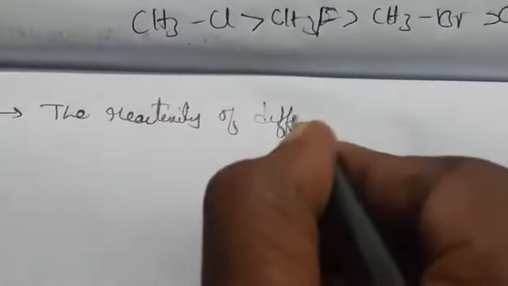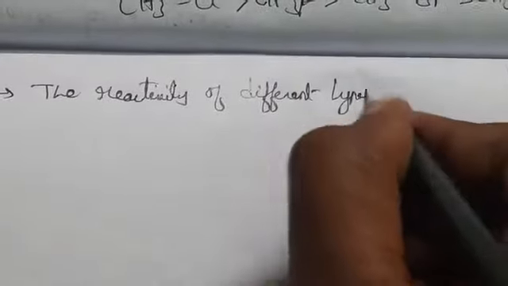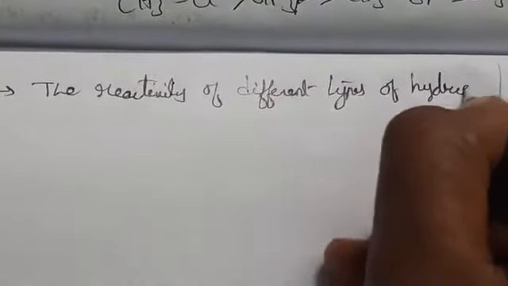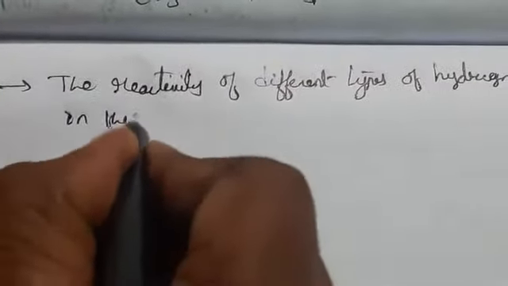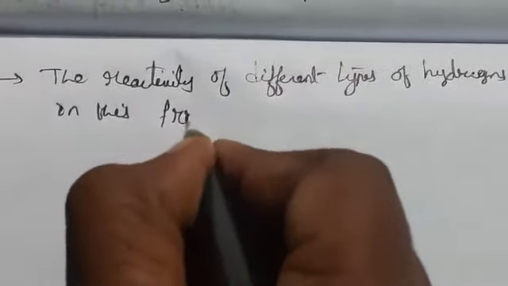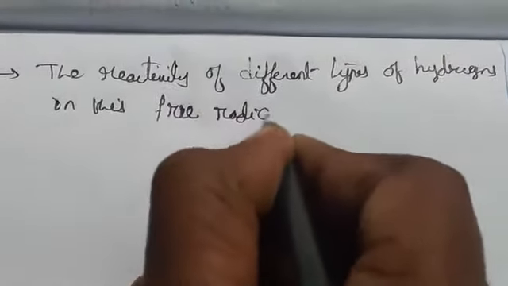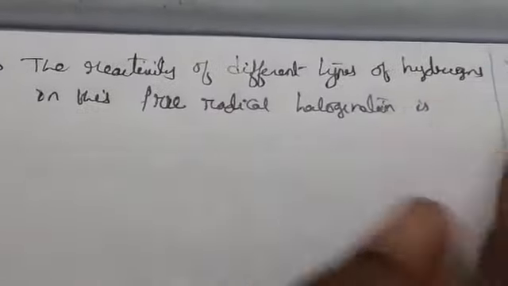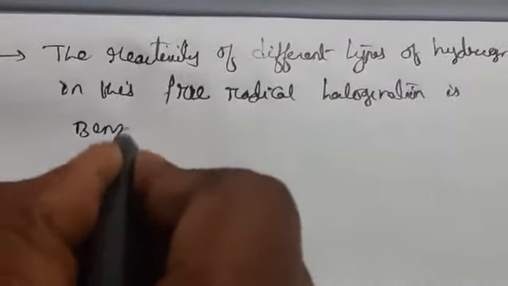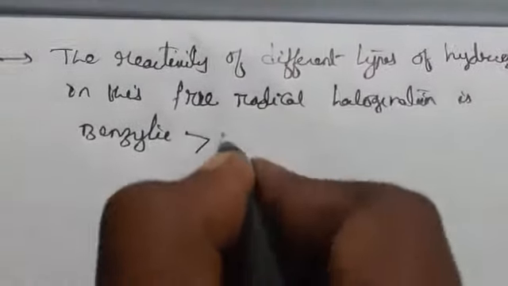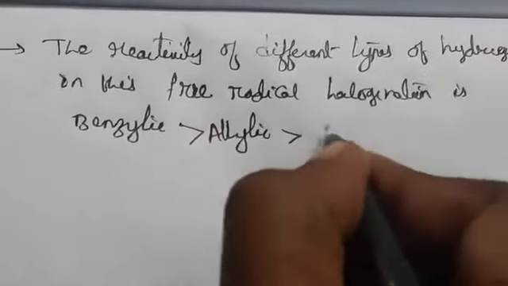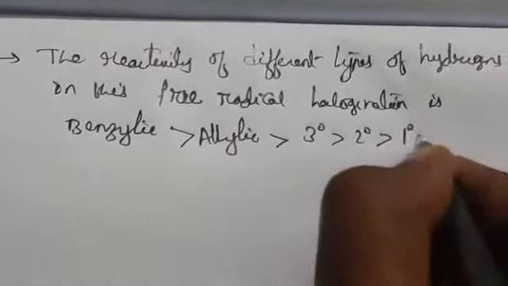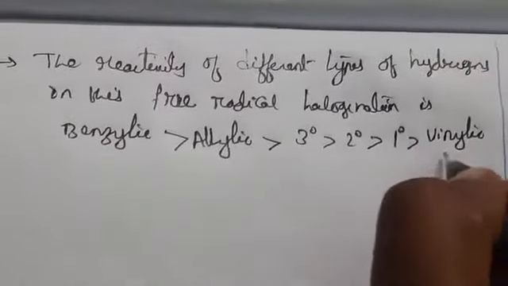Here the reactivity of different types of hydrogens in free radical halogenation is as follows. Benzylic gets first priority, then allylic, then tertiary, secondary, primary, and lastly vinylic or aryl.